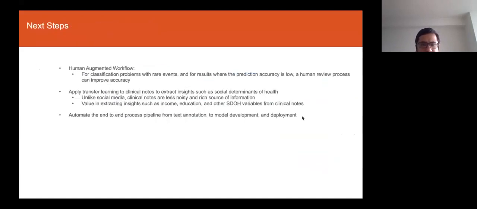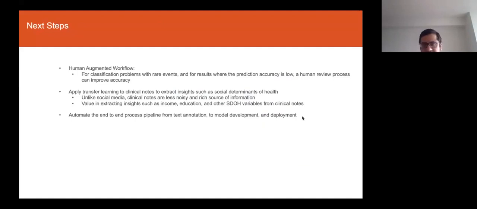Finally, I'll go over the next steps, and some of the things that I learned while I was working on this POC. One thing that is really helpful, especially for tasks where we are trying to predict rare events, is that we tend to get false positives. Even though the accuracy was really high on the training set, when I applied it on the opioids, I could see that we are getting false positives. So in the workflow of the whole process, it's very important to have a human review process where humans can review some of those results and update them and push it back into the model itself.